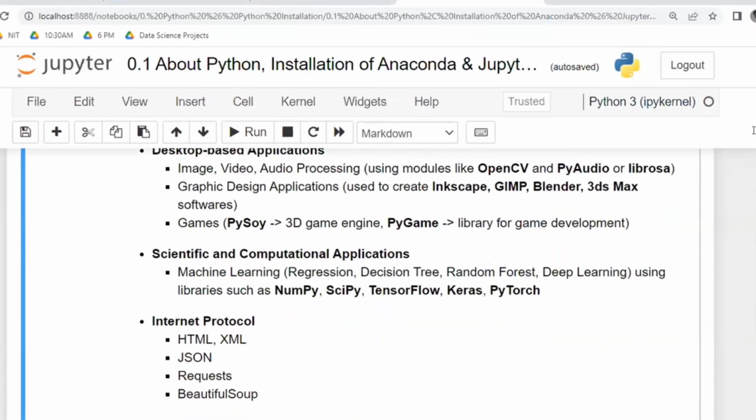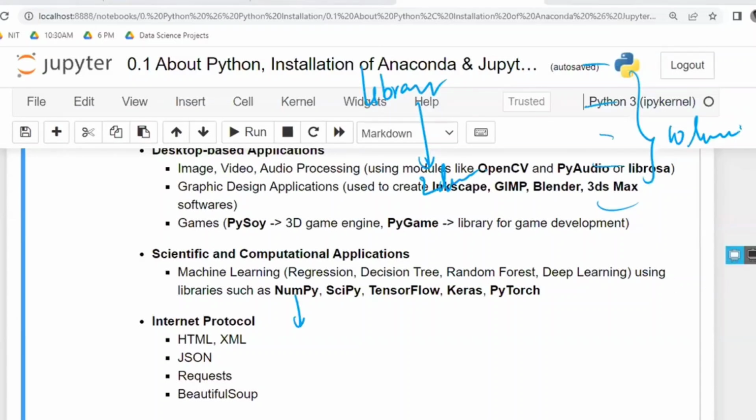So we have that many libraries, and among them we have the applications of machine learning like NumPy, SciPy, TensorFlow, Keras, PyTorch. All these are libraries. Now, what is the use of these libraries? It makes our work very simple. Without using a library, you have to write, for example, 10 lines of code in Python. Using the library, you just write 2 lines of code. The code will be simplified and easy to use, right?